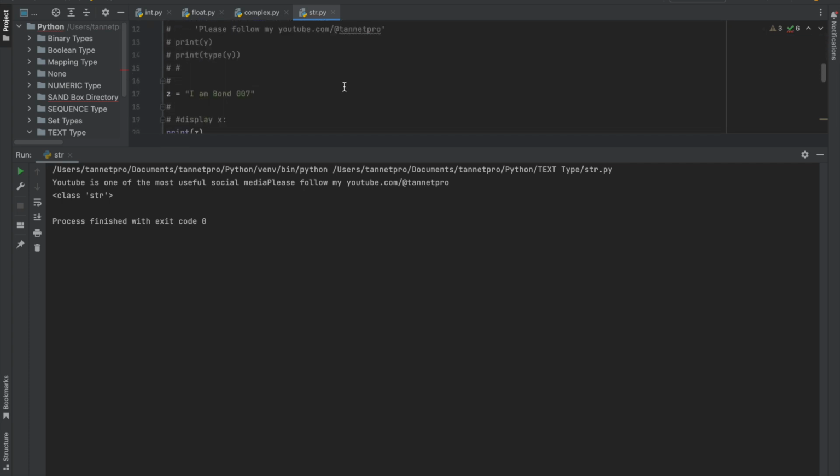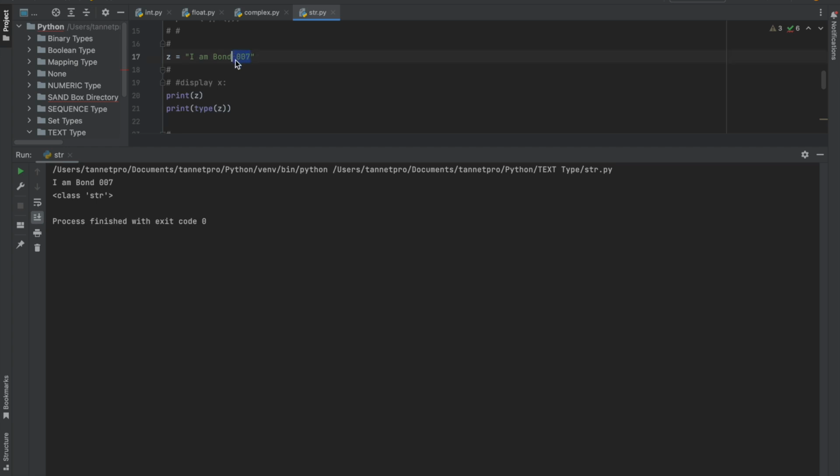Any number can be a string if it is under double, single, or triple quotes. So I have put one comment over here, I am Bond 007. This is a value, and this is also a string. Whenever anything comes under quotation marks, it is always treated as a string. So hope it is clear.